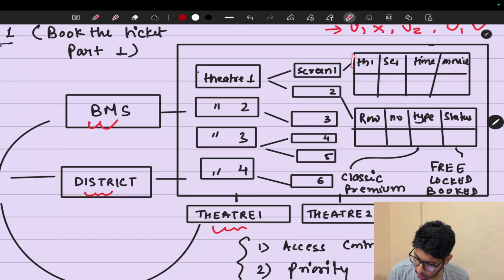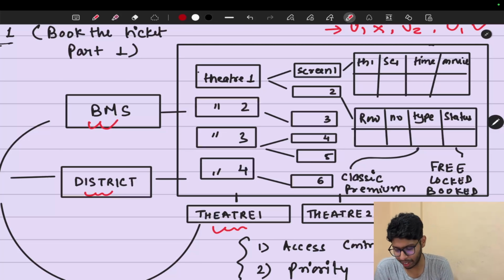So there is a table, something like show timings. It is something like theater one, screen one, timing 4:15, 6:15, day and time. After that a movie ID, so that we can get our movie description with this ID. So what is the whole hierarchy? Theater one is a one-to-many mapping with our screens, and screens are one-to-many mapped with our show timings. And of course there is a movie column that they are connected with.